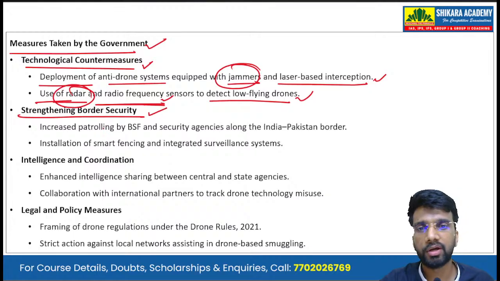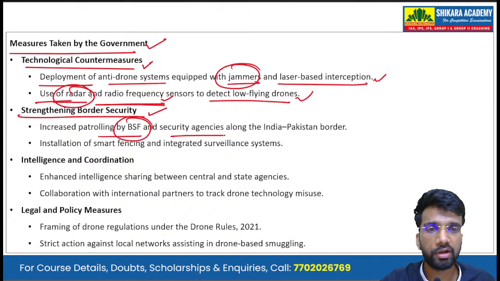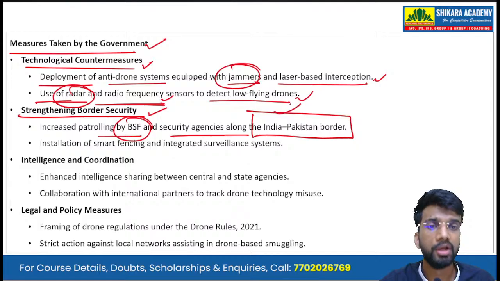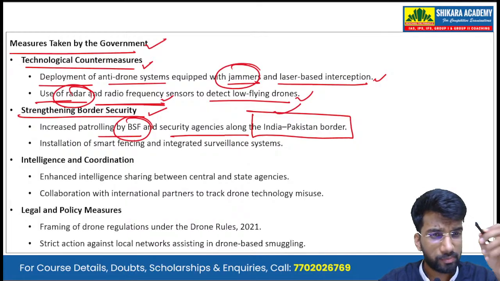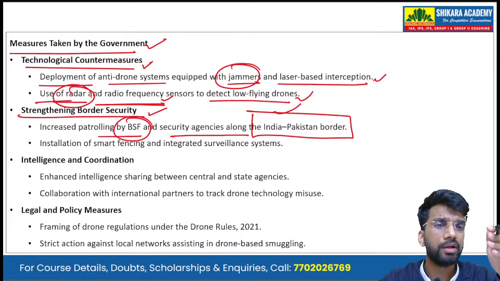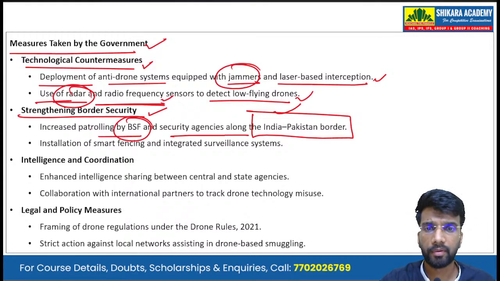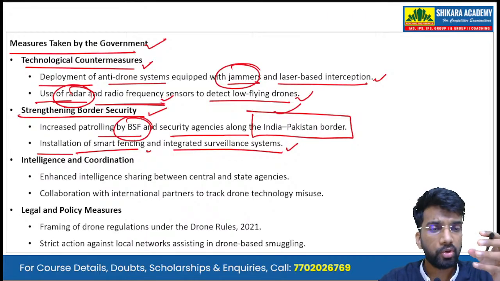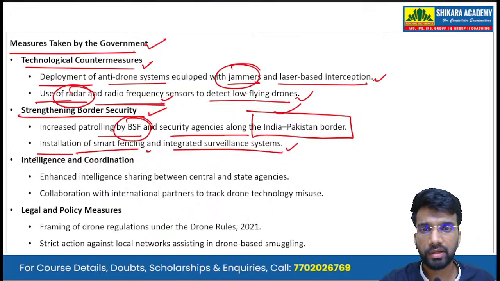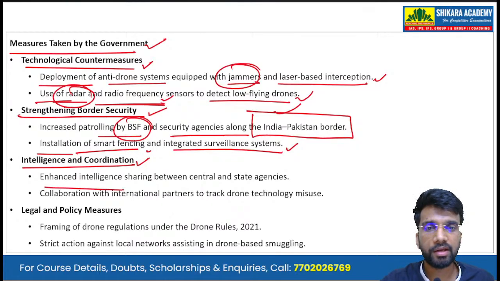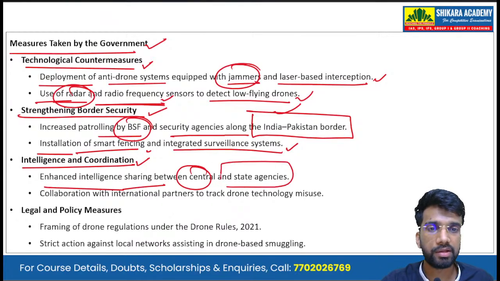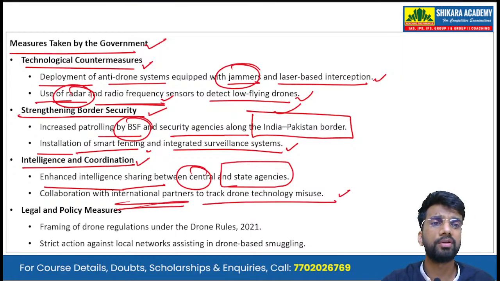Then, strengthening border security: increased patrolling by BSF and security agencies along the India-Pakistan border. Till now, this UAV threat has been only along the border with Pakistan. Then there is installation of smart fencing and integrated surveillance systems to strengthen overall border security. Then there is intelligence and coordination: enhanced intelligence sharing between the central and state agencies, and collaboration with international partners to track drone technology misuse.